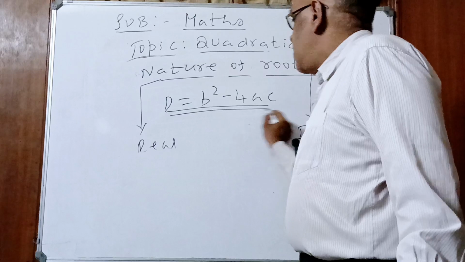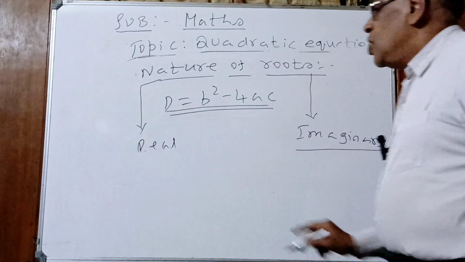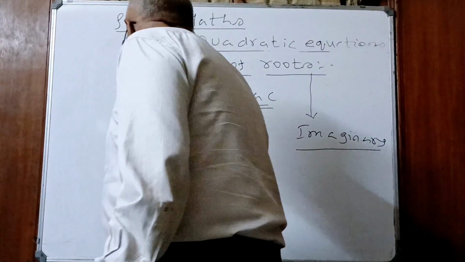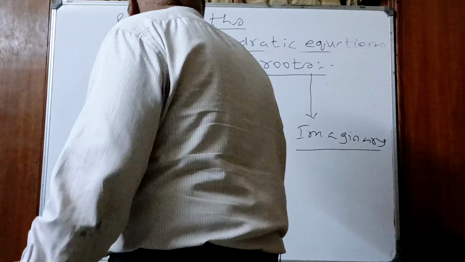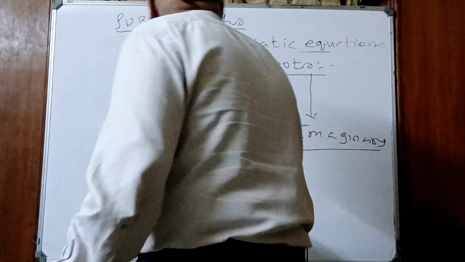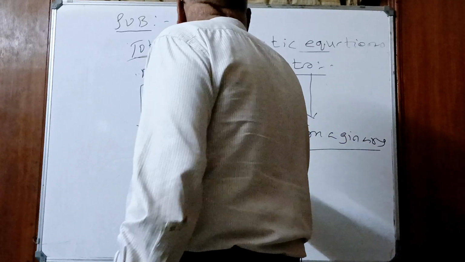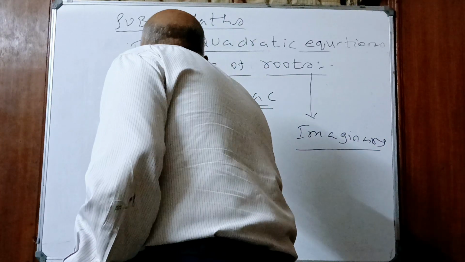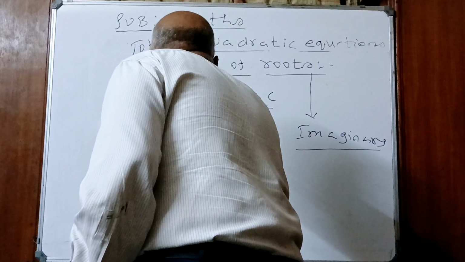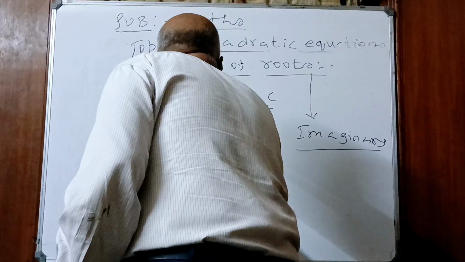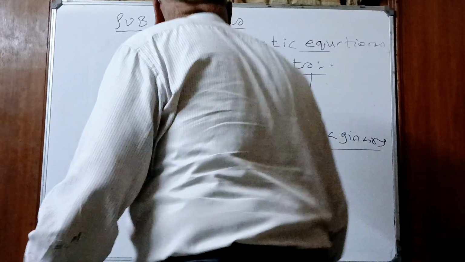We studied the previous topic, discriminant. This discriminant will decide. Understood? Roots are real. What is the condition for real roots? b square minus 4ac should be greater than or equal to 0.